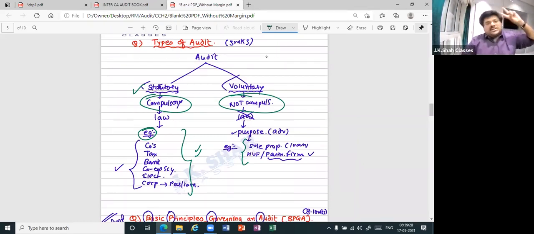Companies under Companies Act, tax audit, then bank audit under banking regulations, cooperative society audit under Cooperative Societies Act, then electricity audit, then corporation set up under an act of parliament. Okay. Give me examples of voluntary. Sole proprietor, HUF, partnership firm, etc.